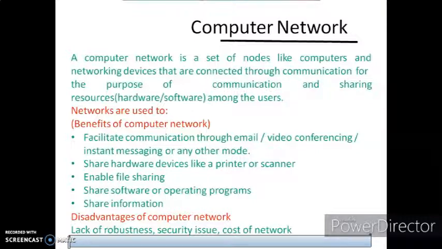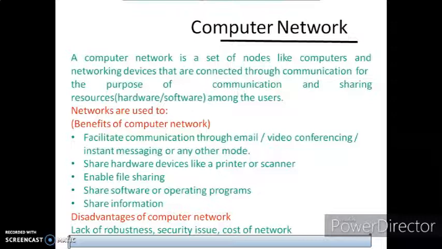So it is one of the methods that we have. The second method is to share hardware devices like a printer or scanner. Take the example of a printer, because printers are shared.